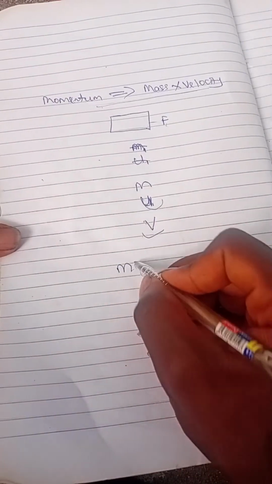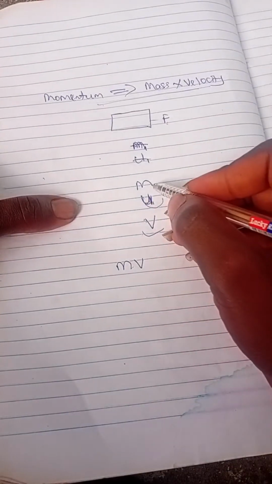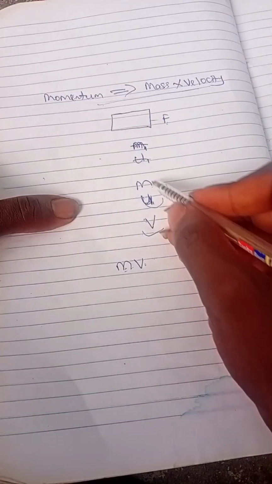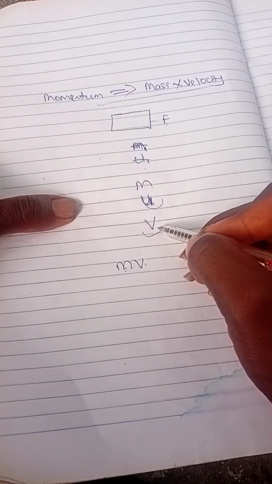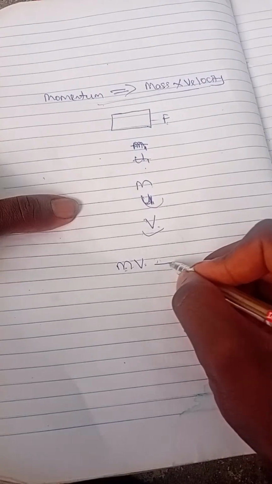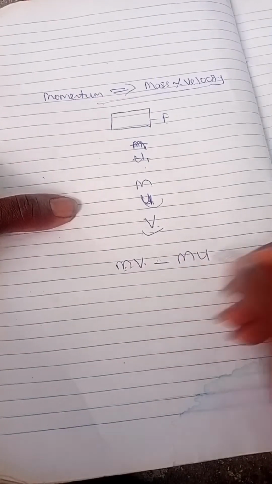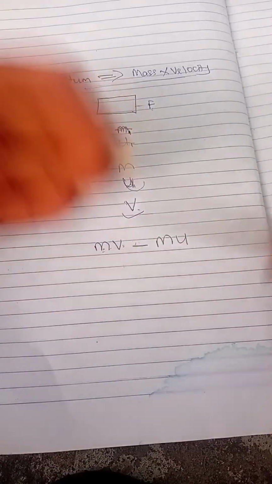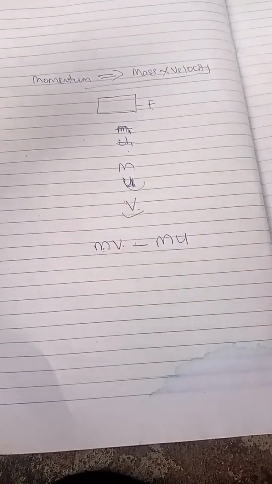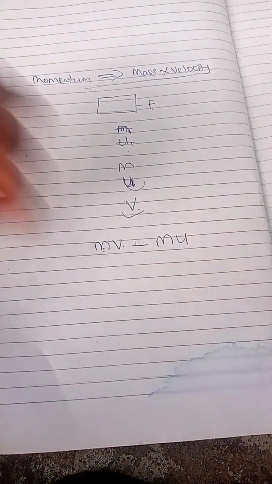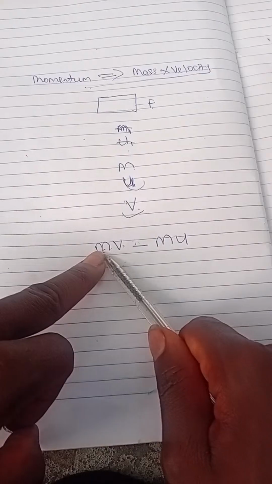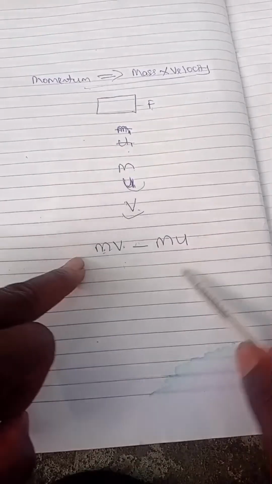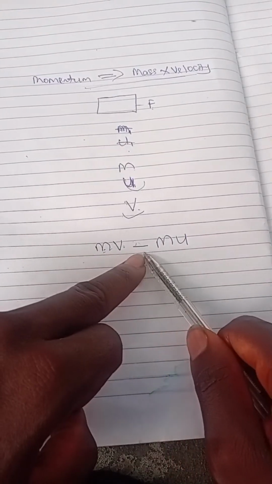Since momentum is mass times velocity, the change in momentum of this body equals mv, the final momentum, which is mass multiplied by the final velocity, minus the initial momentum, which is mass multiplied by the initial velocity, mu. So the change in momentum is mass times final velocity minus mass times initial velocity.